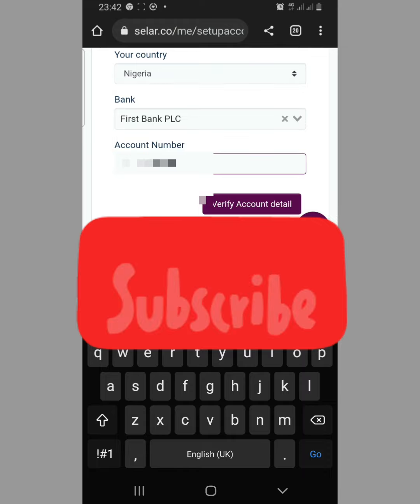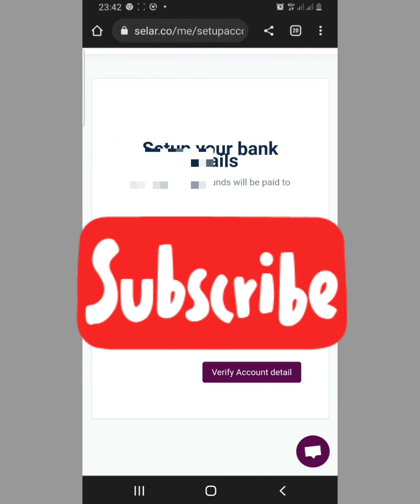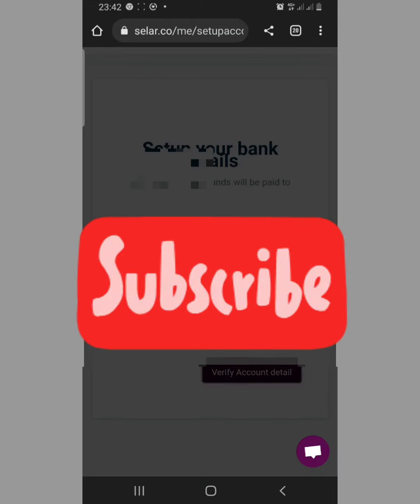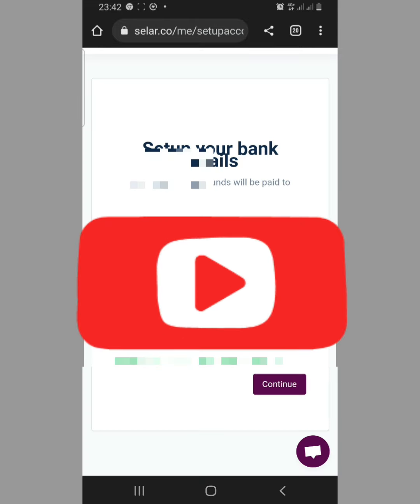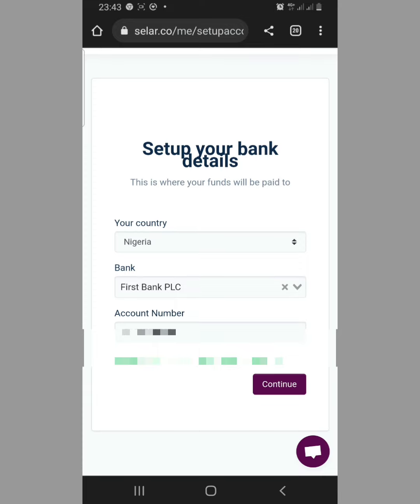Once you type in your account number and select verify account details, your name will automatically appear here. If your details are correct, your name will appear. So far you enter the correct account number, your account name will appear below here. So that is it.